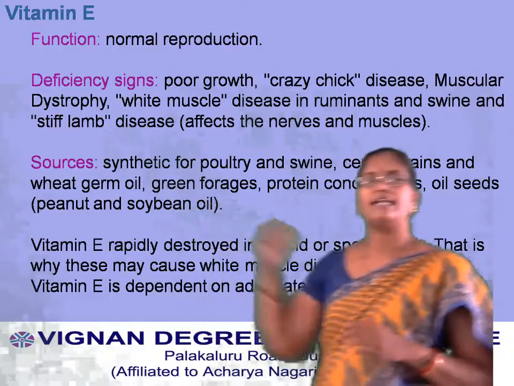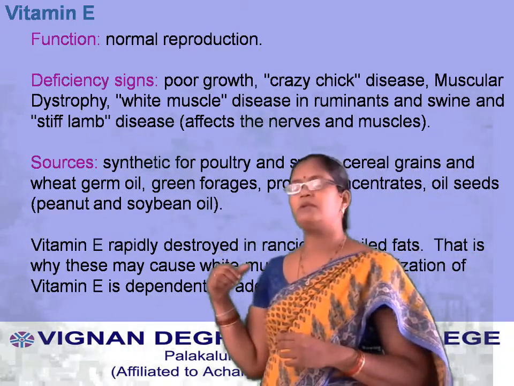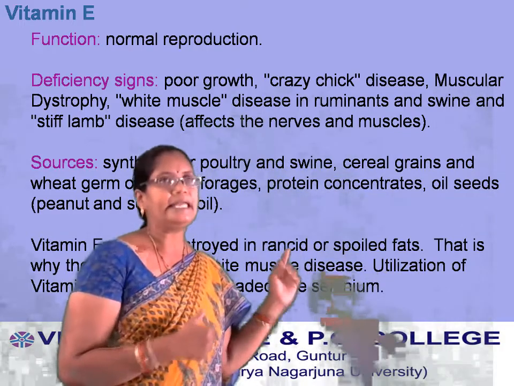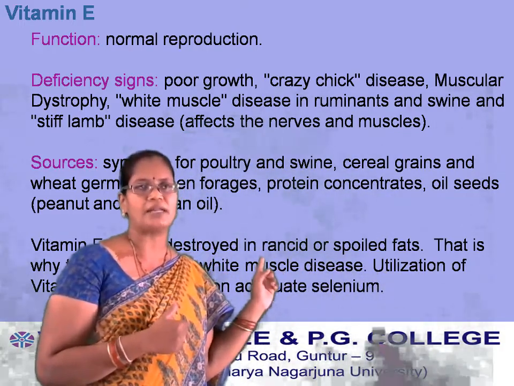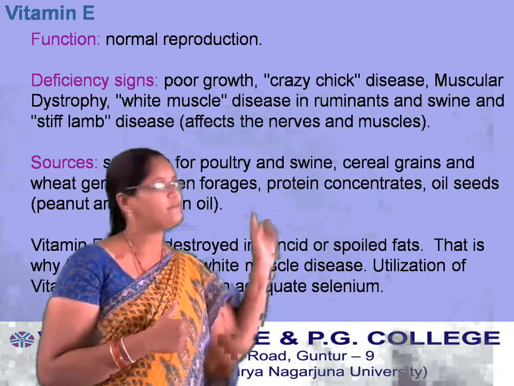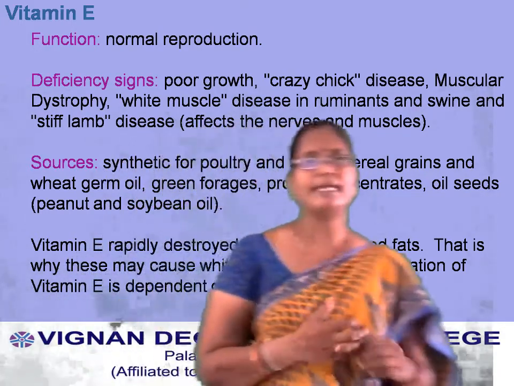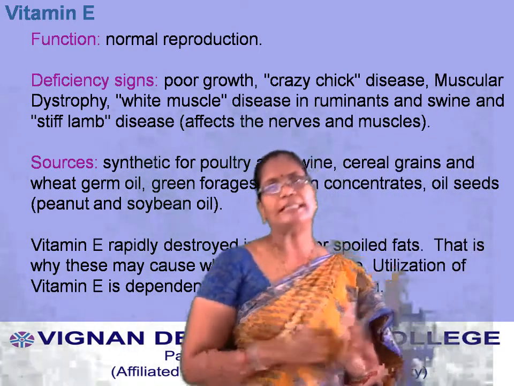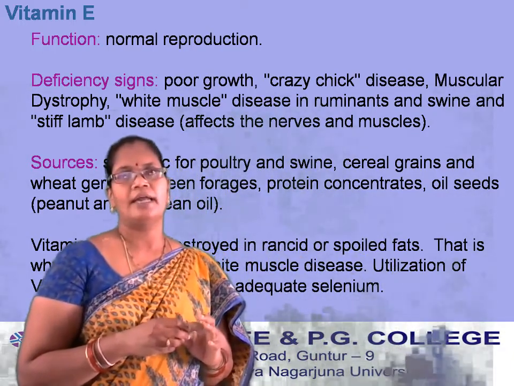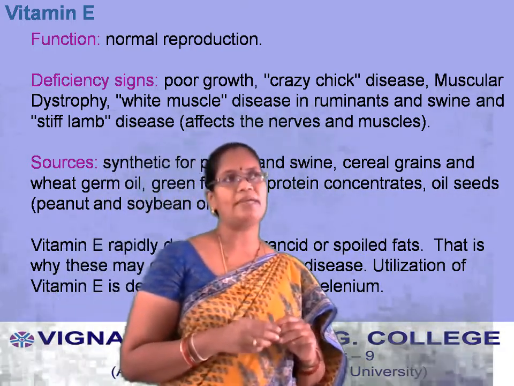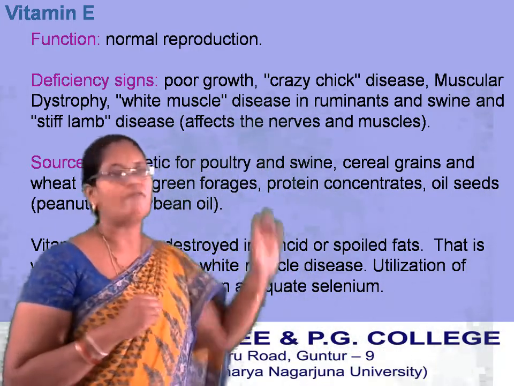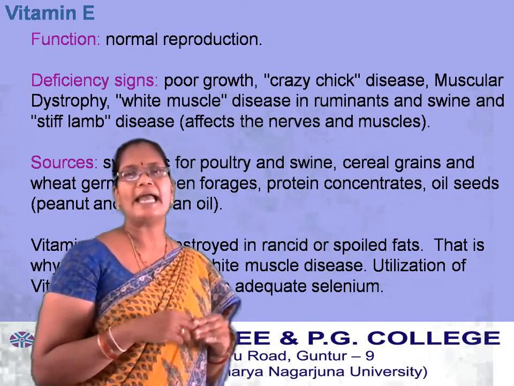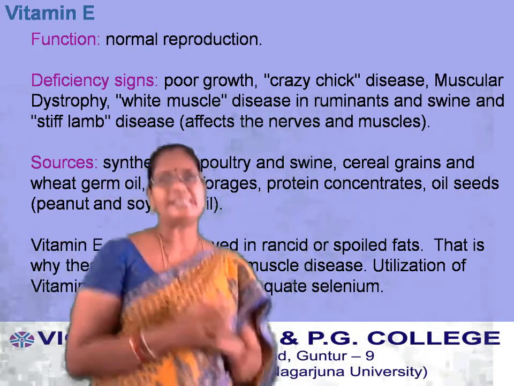The second vitamin is vitamin E. What is the main function of vitamin E? It is mainly responsible for reproduction. Coming to the deficiency symptoms, if vitamin E is lacking in our diet, it leads to poor growth, and muscular dystrophy, white muscle disease in ruminants and swine, and stiff limb disease.